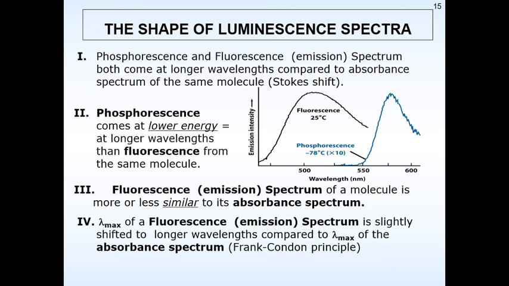Now, the fluorescence emission spectrum of a molecule is more or less similar to its absorption spectrum. That means it looks similar to the absorption spectrum. The lambda max of the fluorescence spectrum is slightly shifted to a longer wavelength compared to the lambda max of the absorption spectrum. We have already seen the Franck-Condon principle. If something is held at 400 nanometers and I observe something at 450 nanometers, that means I am able to observe a longer wavelength, and there is emission spectroscopy.